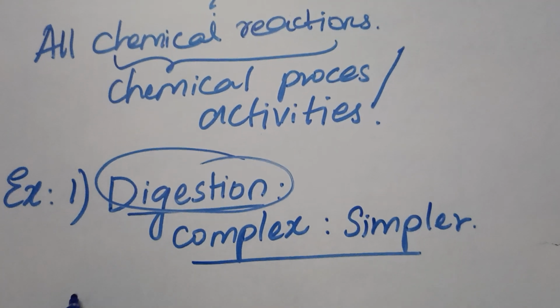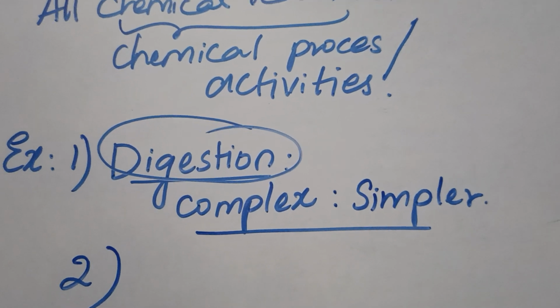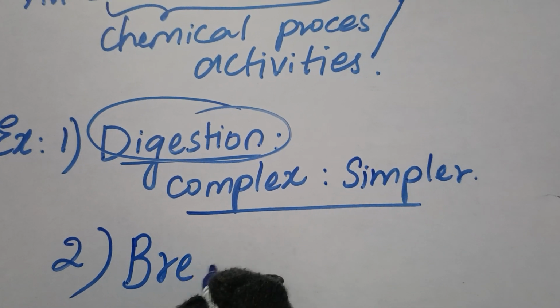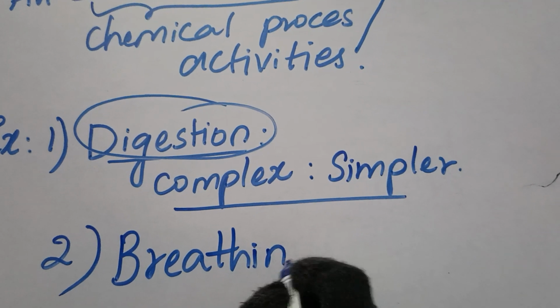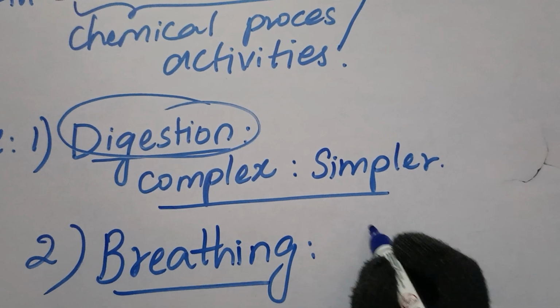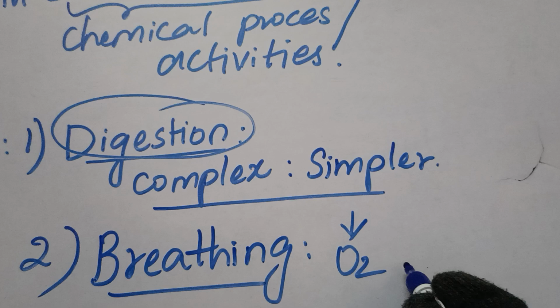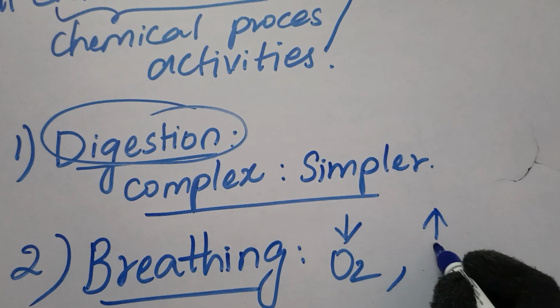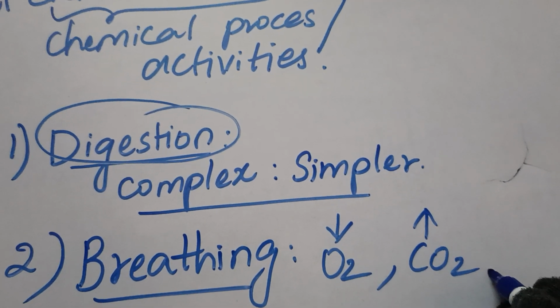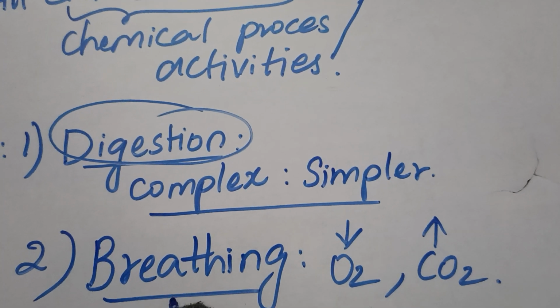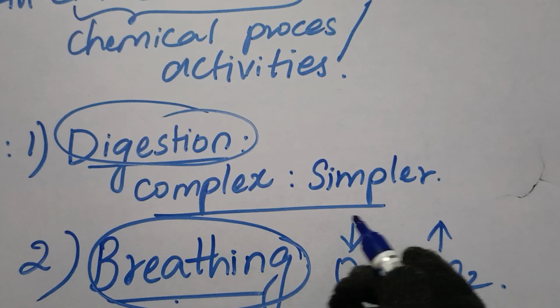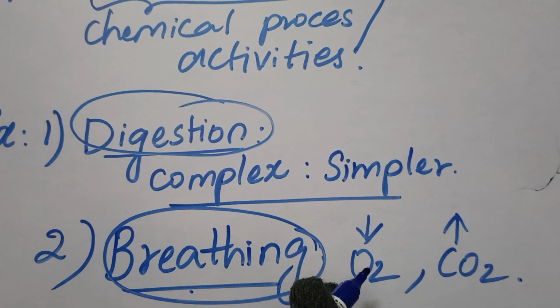Clear? Example number 2, we are going to talk about the process of breathing. What does breathing involve? Very simple. In breathing, we take in oxygen, O2, and we release CO2. Gaseous exchange takes place, right? And this breathing process is also carried out when you are sleeping. It doesn't stop when you sleep, right?